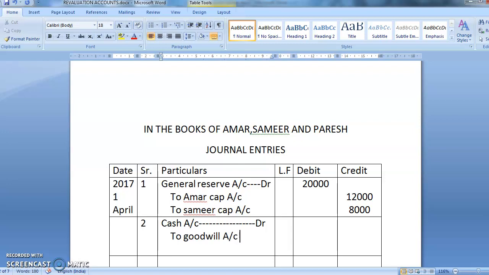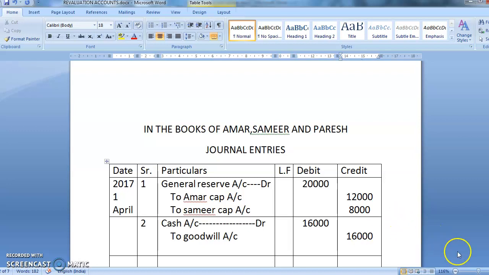Okay, how much is the goodwill? How much goodwill is being brought in cash? 16,000. Am I correct? So I'll write here 16,000, and here also 16,000. And what will be your narration? Being goodwill brought in cash by Naresh.